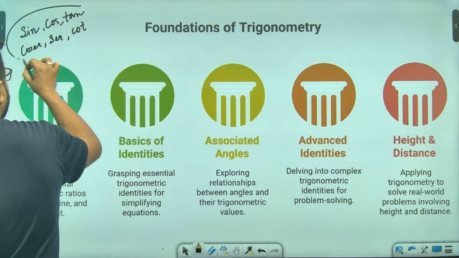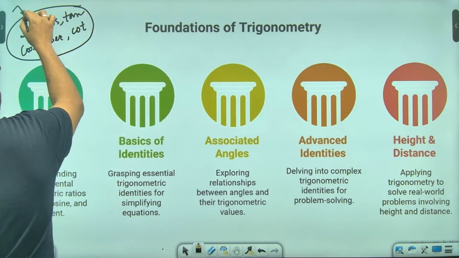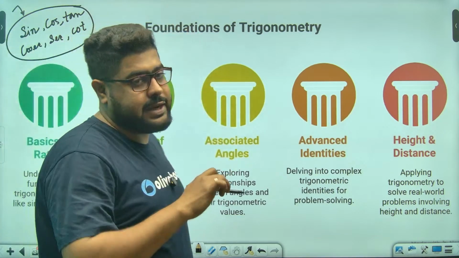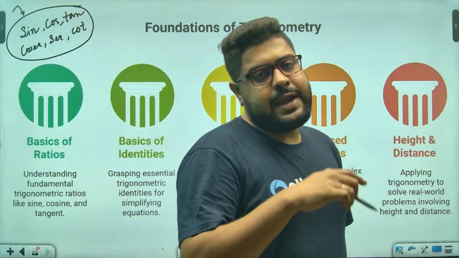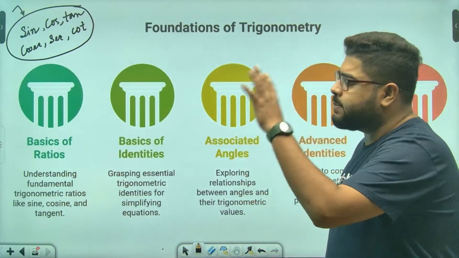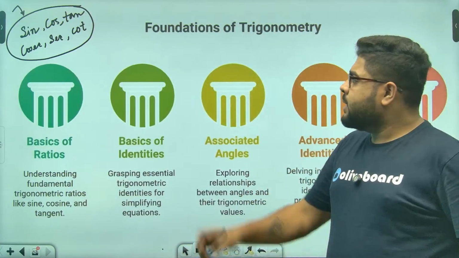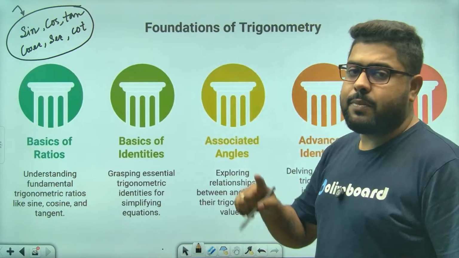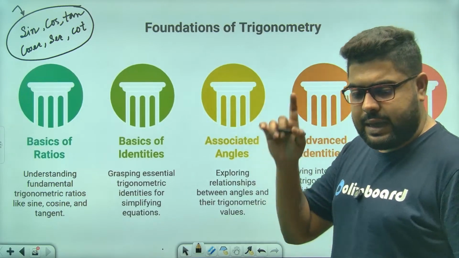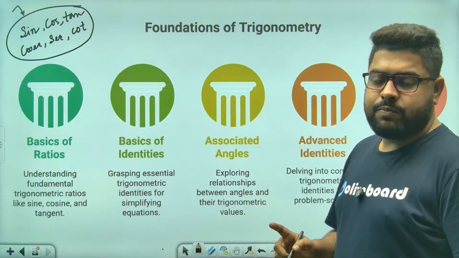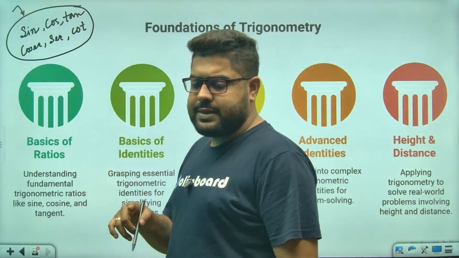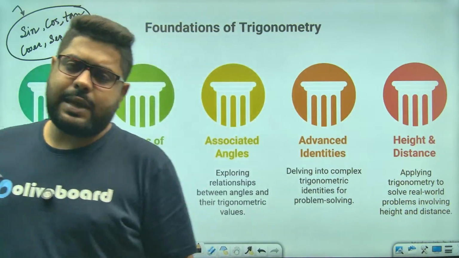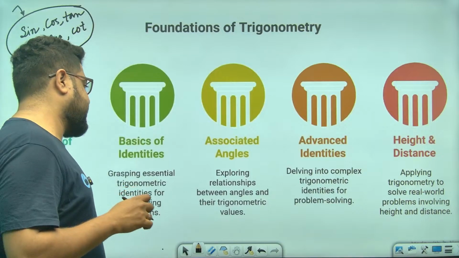You have to know all the definitions, how they are related to each other, including their values, and the concept of complementary angles. Complementary angles is very important for your CGL examination. They ask a lot of questions, in multiplication, division, addition and subtraction.